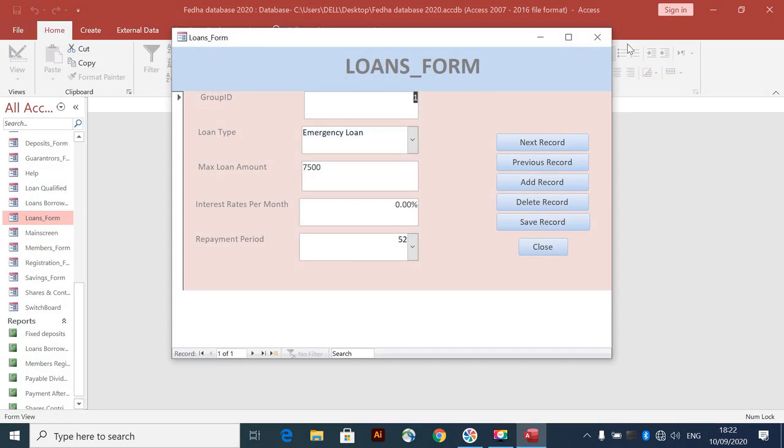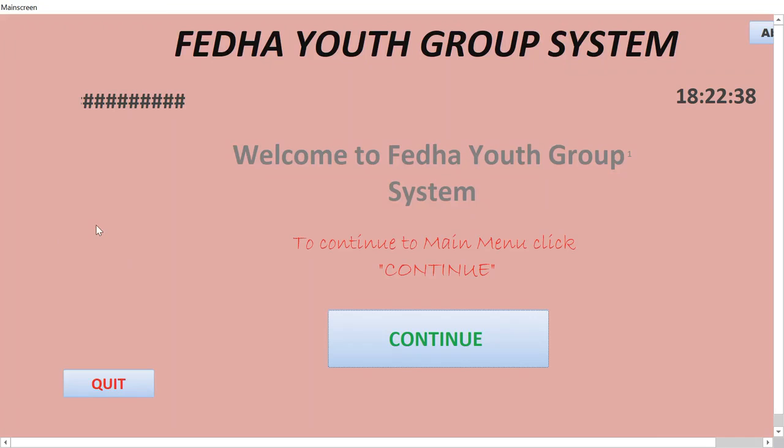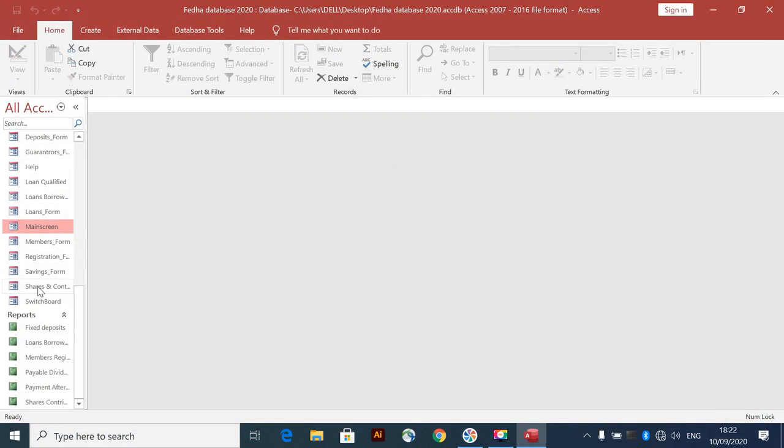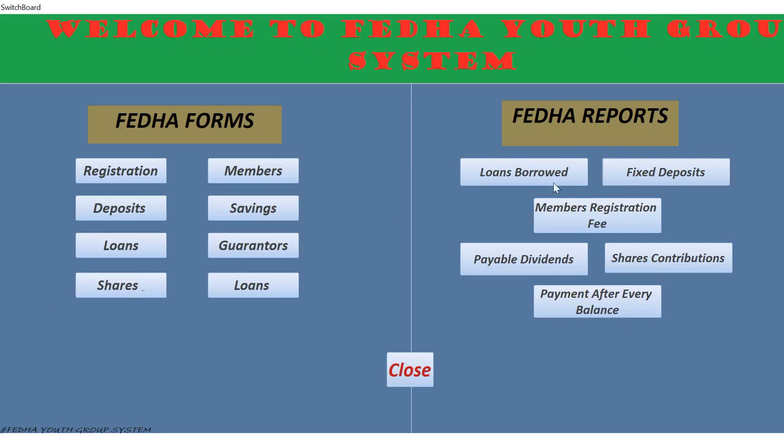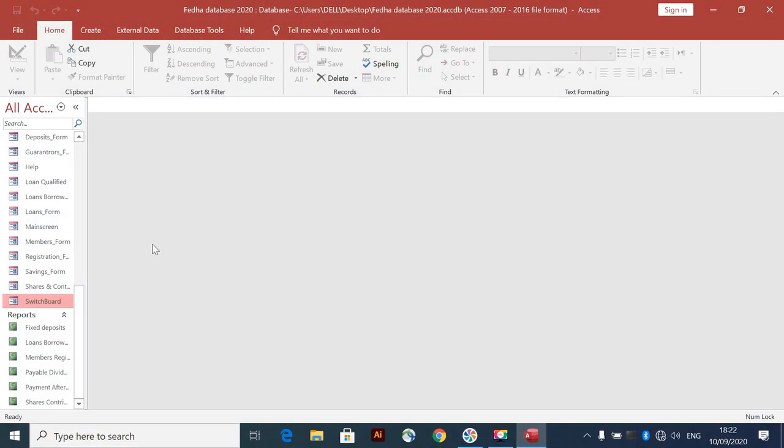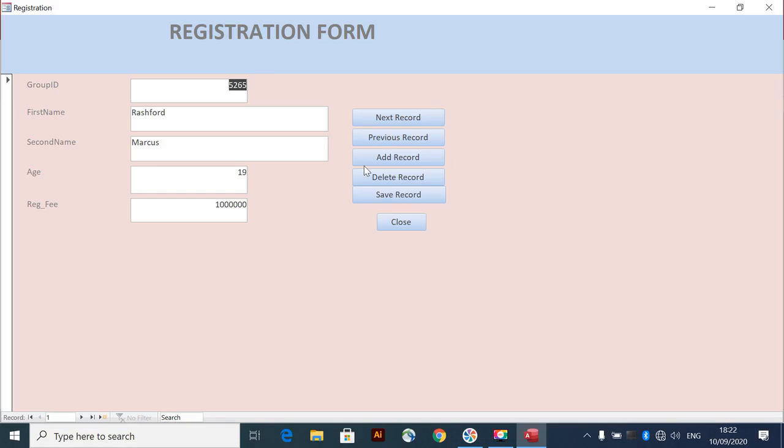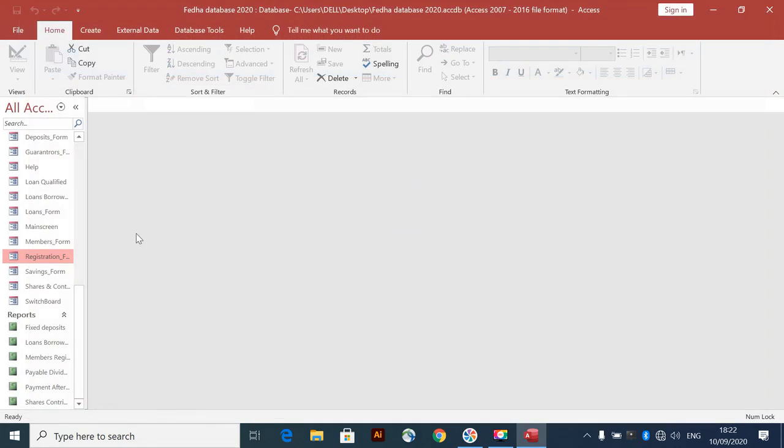Okay, the main screen now. This is the main screen. I'm going to show you just in a few minutes. The switchboard as well, all that illustration, close it. The next one, let's go to report the fixed deposits.